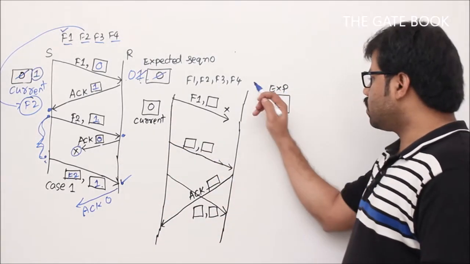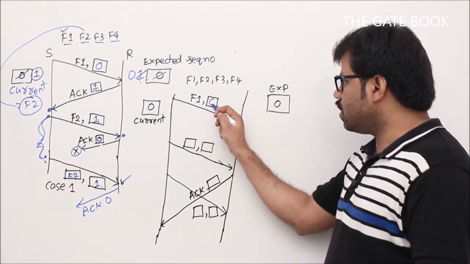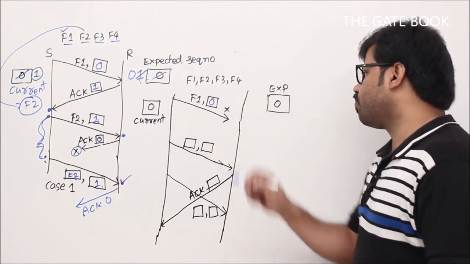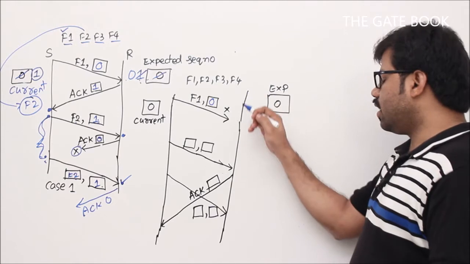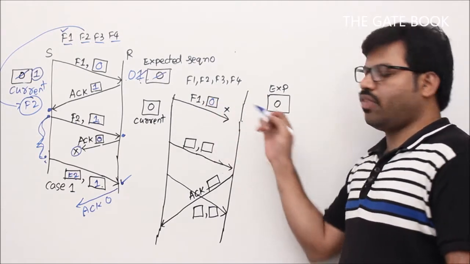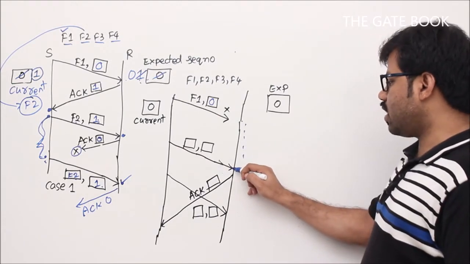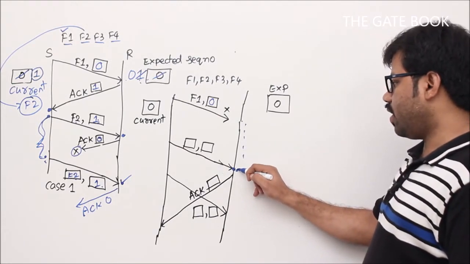Current is 0, expected is 0. Let's begin. Frame number 1 with sequence number 0 is sent, but it's lost. But the receiver doesn't know that, so he will simply be waiting for the frame. Then what happens after some time? Again he got one, so this is the first time he got a successful event, right?